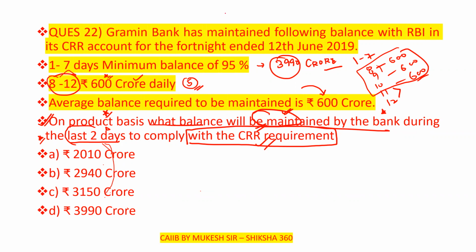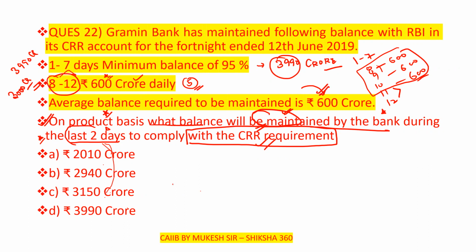So at the start we know it is 3990 crore, and for these 5 days they are maintaining 3000 crore, that is 600 crore daily. The average is 600 crore.